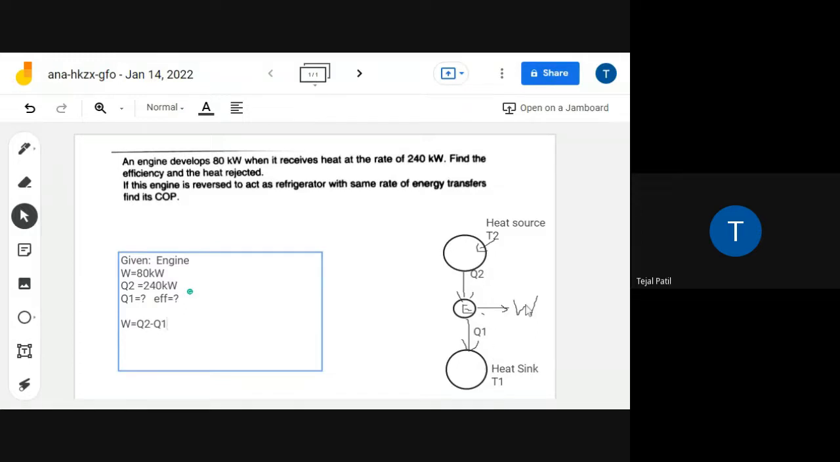So what will be the work? Work will be equal to whatever the heat which has been taken minus whatever the heat which has been thrown. So that will be equal to Q2 minus Q1. Now simply by using this formula, tell me how much is the Q1 then?